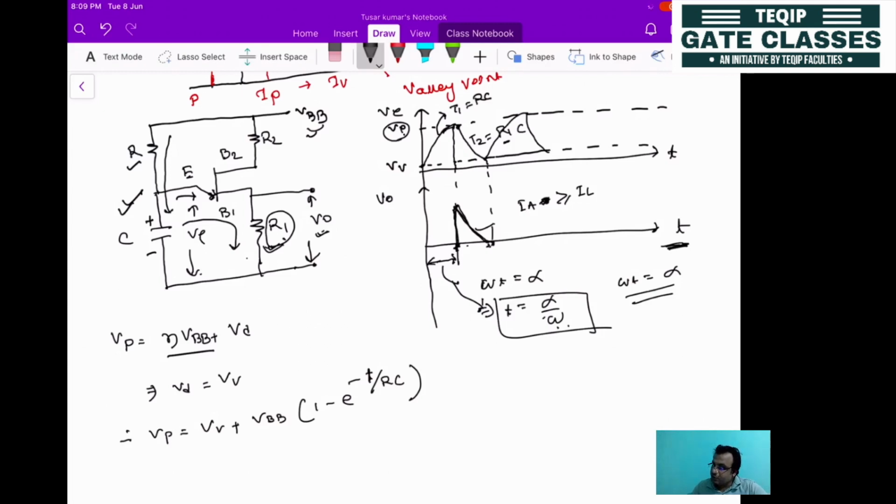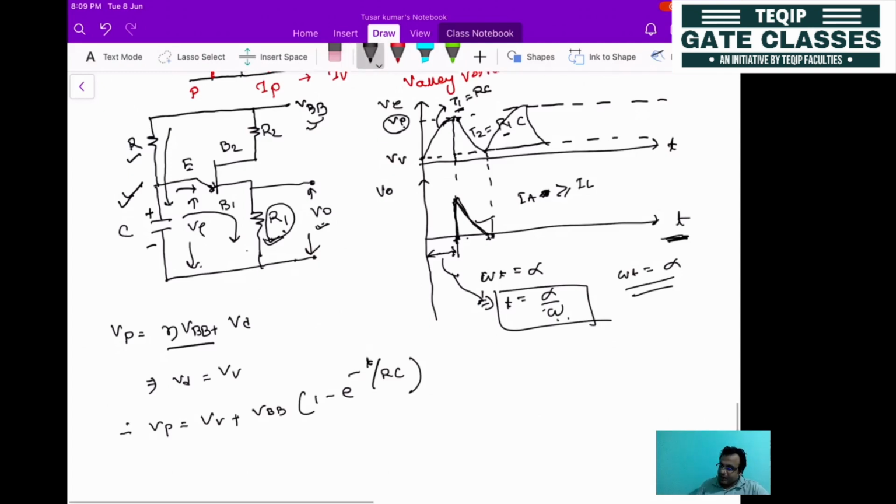If you have chosen this as T1, you can take it like this, T1 divided by, no, you have to take it T. So T divided by RC.